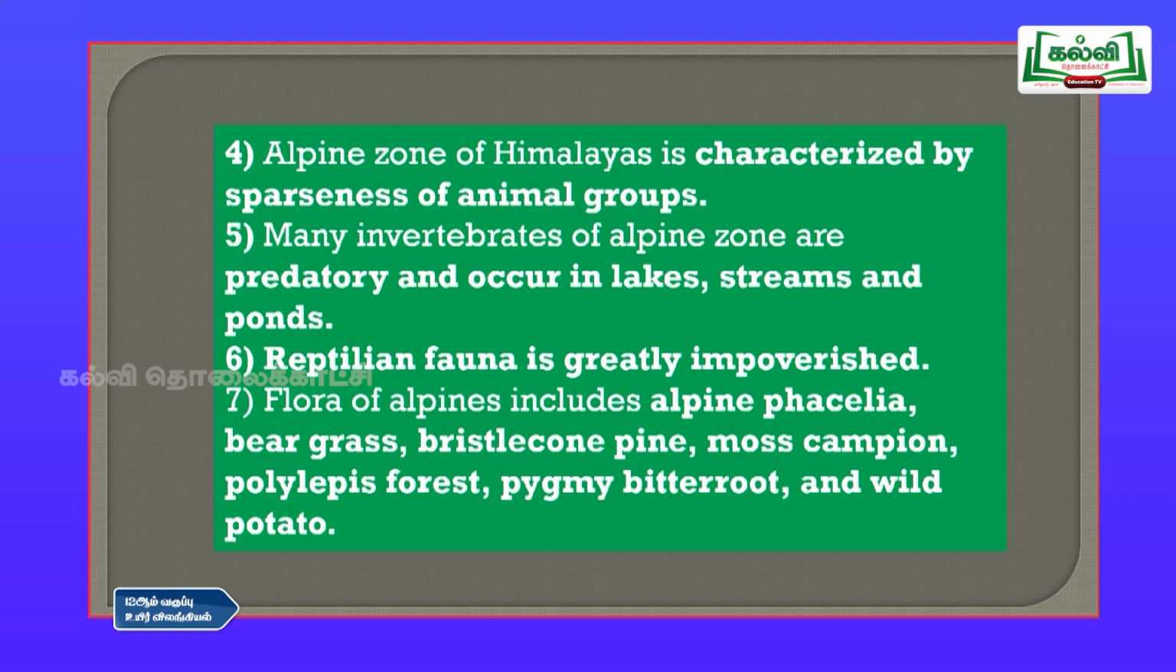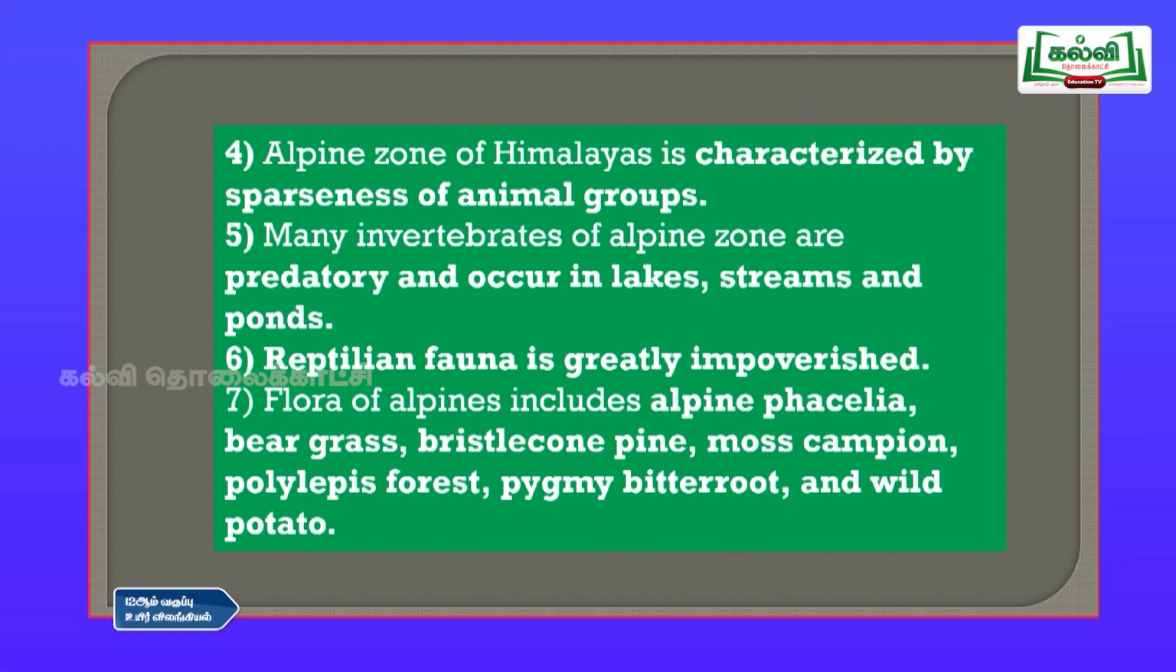And sixth point, reptilian fauna is greatly improvised. Reptilian fauna means crocodiles, snakes, and lizards, they all come under the reptilian fauna. So, these are more increased in that place. In the alpine zone, you can see more crocodiles, snakes and other lizard varieties in the reptilian fauna of the alpine zone.